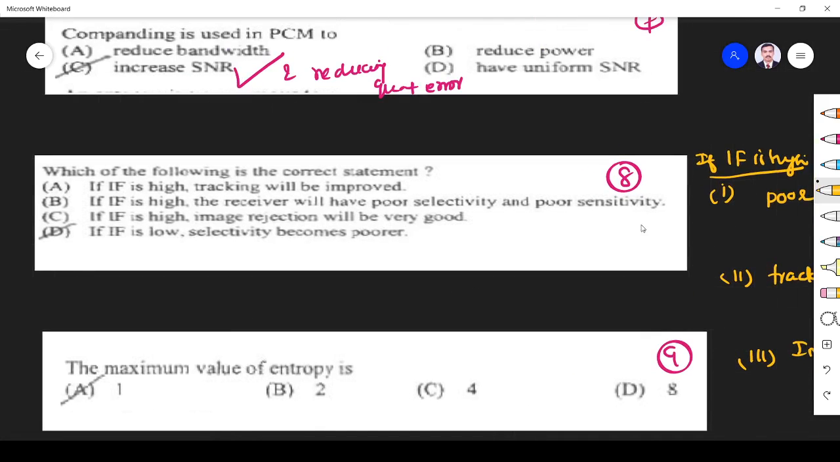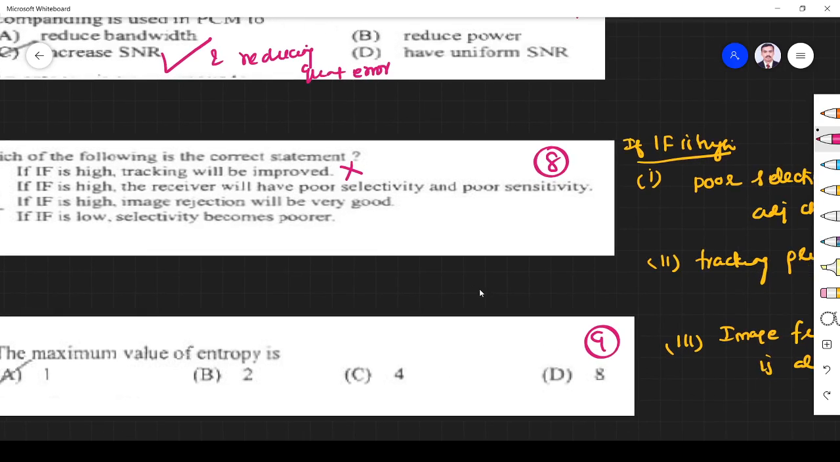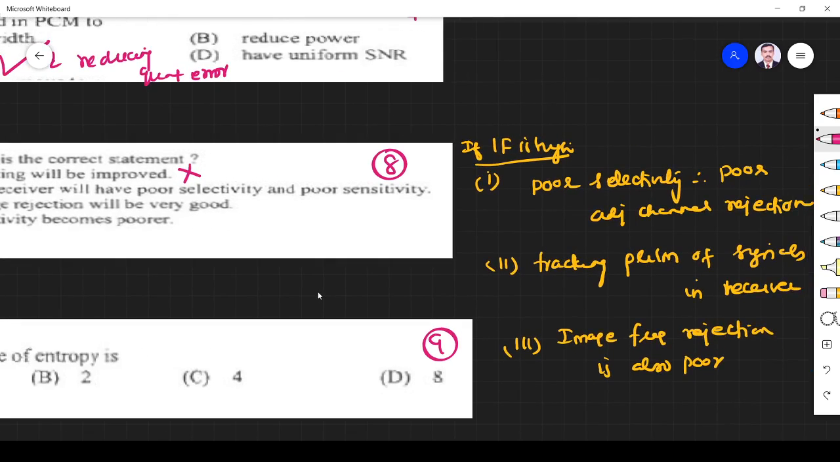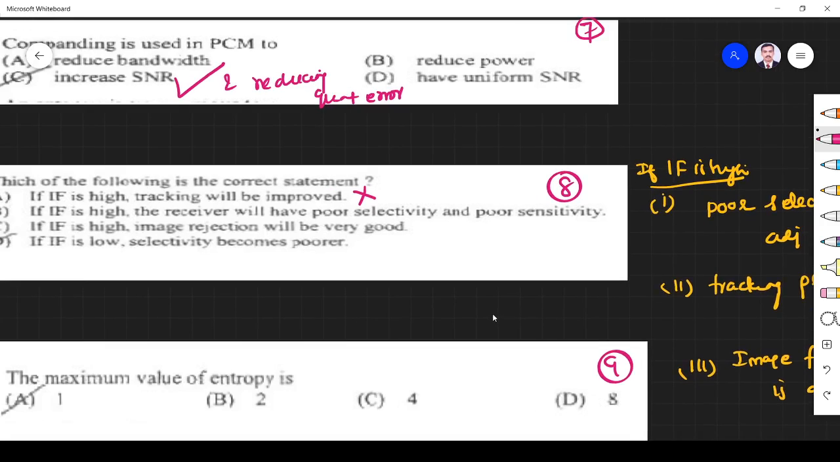So from that we can understand that 'IF is high, so tracking is improved' is a wrong answer, because tracking will be a problem. If the intermediate frequency is high, the receiver will have poor selectivity and poor sensitivity. That is the correct answer, right? So if IF is high, what will happen?